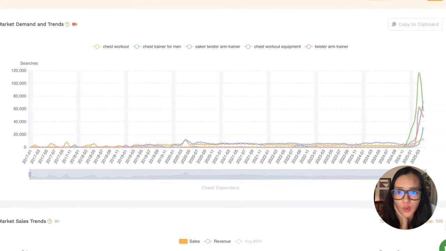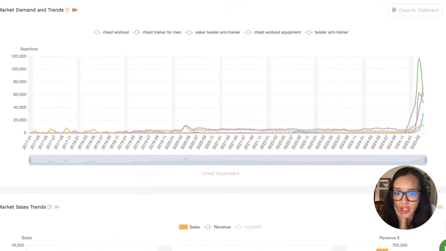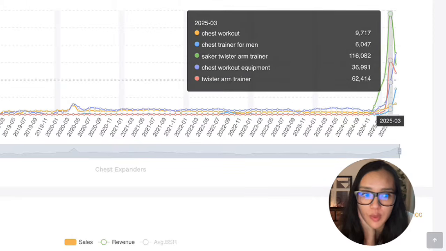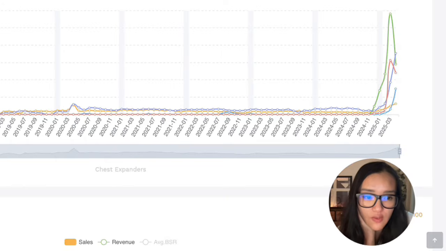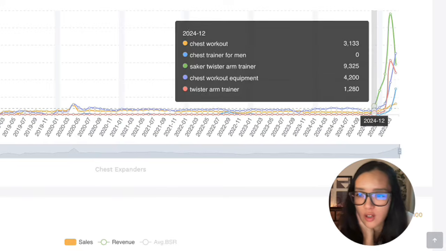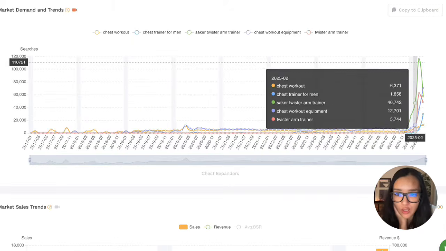You can see the product is broken down into multiple categories such as chest workout, chest trainer for men, twister arm trainer, chest workout equipment. So a lot of things would fall under the chest expander category. And as you guys can see, it is definitely something that is really trending right now, just because of how many people have been searching and interested in this product. It is fairly recent. It looks like this huge increase has happened literally this year. I'm filming this in May 2025. So definitely seems like something that is really trending right now.